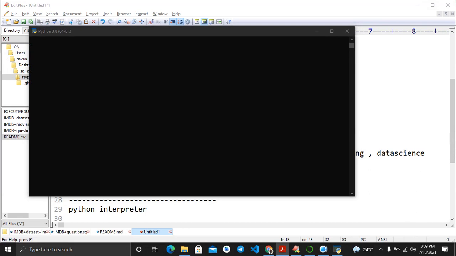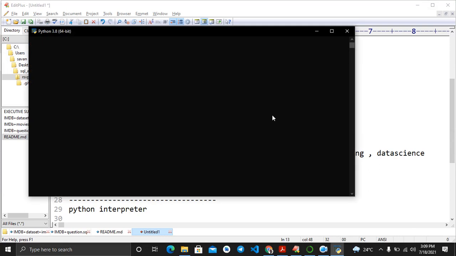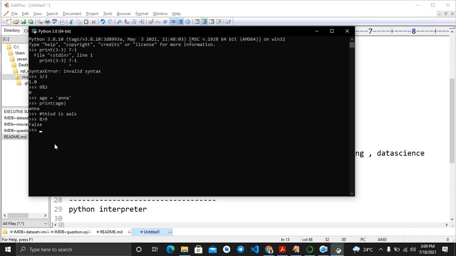Another thing is input statements and flow control. See here, how you can get started. If you want to take an input, my email equal to input, it will take a string.